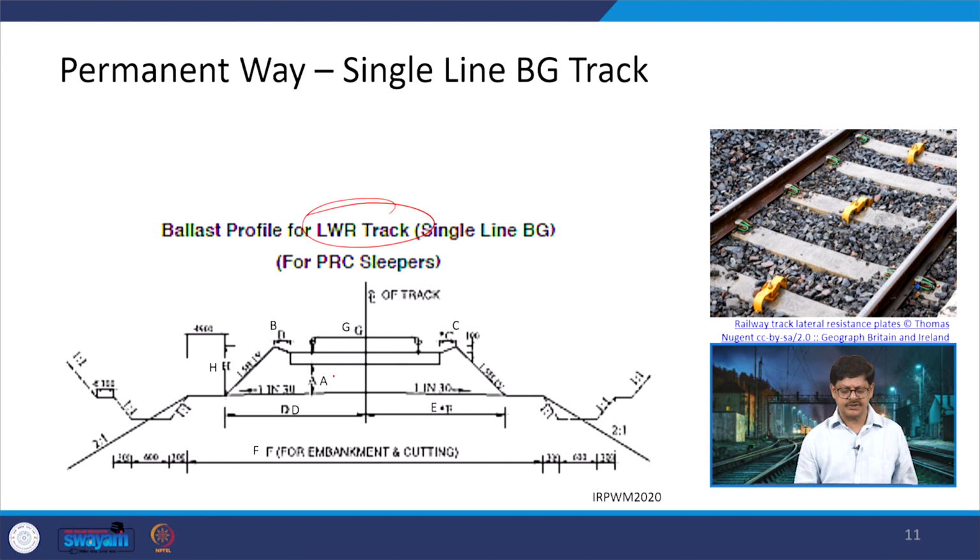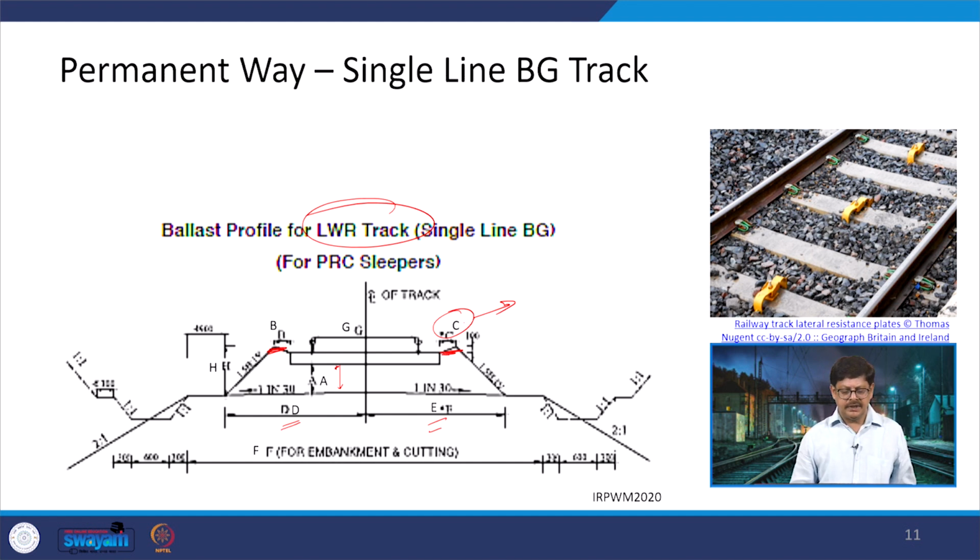Now, what happens is, this is the ballast cushion being provided below. Then there is a cess being provided on the inner side, that is B. There is a cess on the outer side, that is C, and this can change as we have seen in the case of single line other than LWR track. And then there is a width which is going to be occupied by the ballast section, which is D on this side, E on this side, because of the change in the C. Otherwise, both of the values are going to be D if it is a straight track.